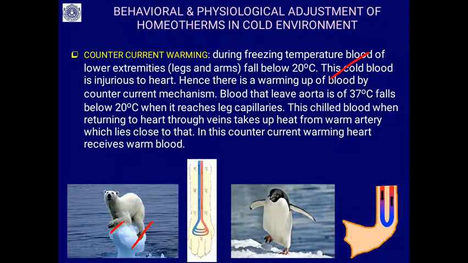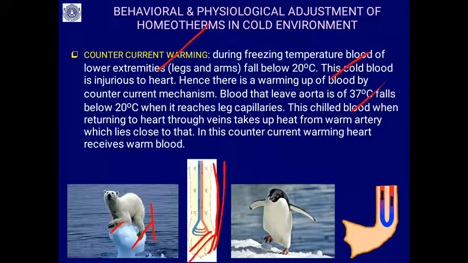Hence there is a mechanism called counter current warming. The blood that leaves the aorta, from the heart, is about 37 degrees centigrade, and as it moves down to the extremities it becomes cold because the outside temperature is very cold. It reaches about 15 degrees when it comes to the finger region.